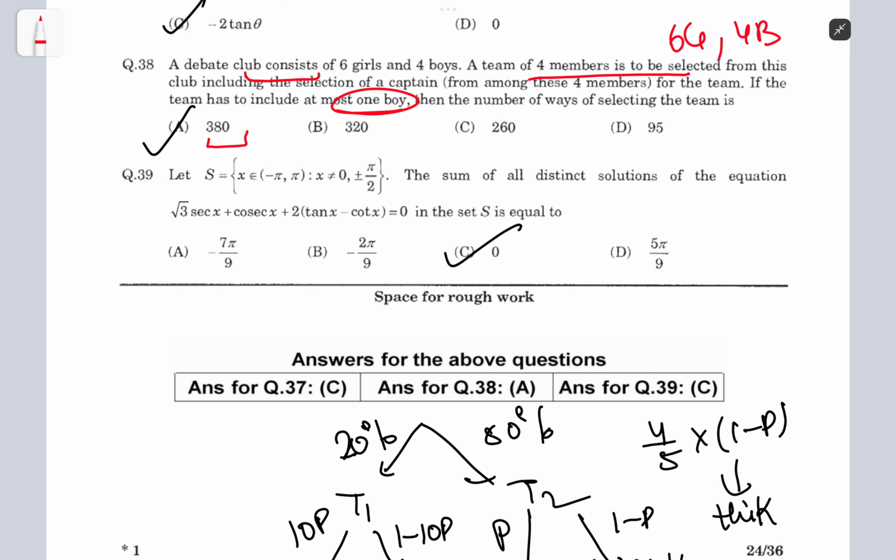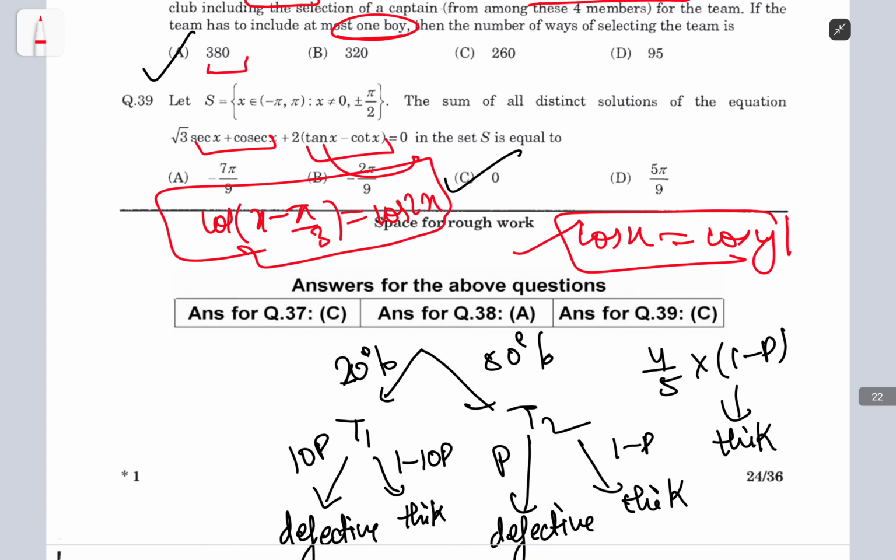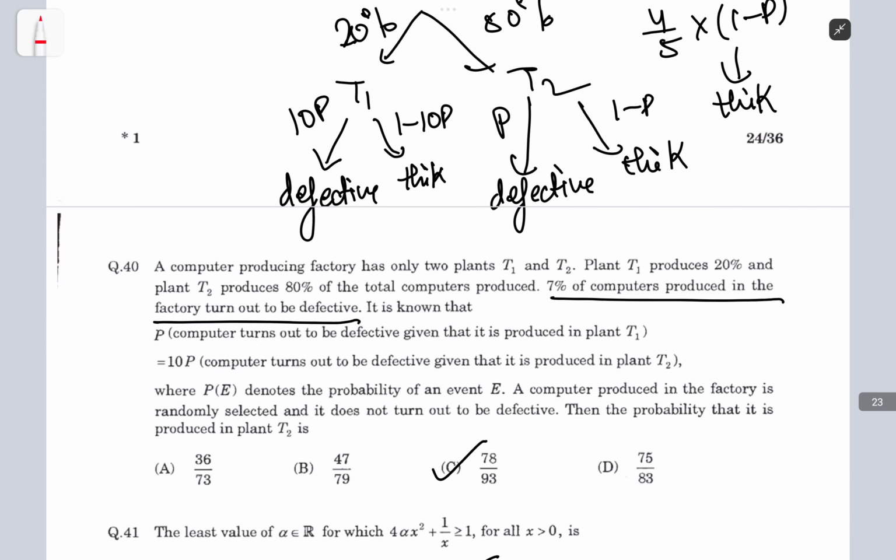You just need to take sin x cos x in the denominator, and then the whole thing would become something like cos x minus pi by 3, and this would go this side and become cos 2x, and then you can just use cos x is equal to cos y, and then you will be done with the question, and I think the sum will be 0.